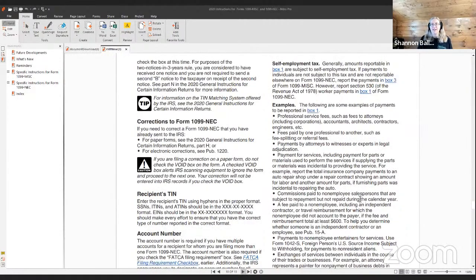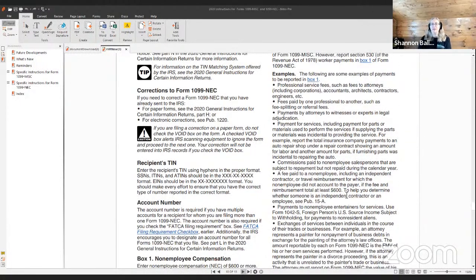Self-employment tax. Generally, amounts reportable in Box 1 are subject to self-employment tax. If payments to individuals are not subject to this tax and are not reportable elsewhere on Form 1099 NEC, report the payments in Box 3 of Form 1099 Miscellaneous. However, report Section 530 of the Revenue Act of 1978 worker payments in Box 1 of Form 1099 NEC.